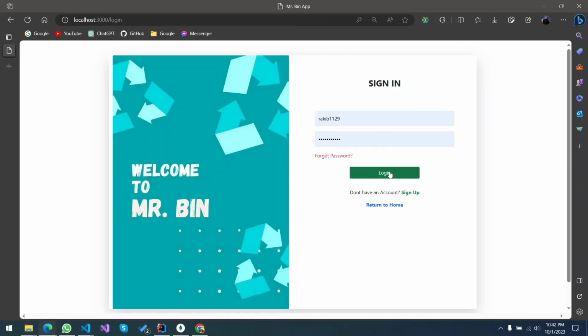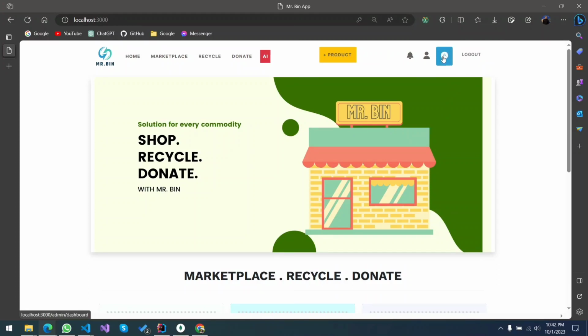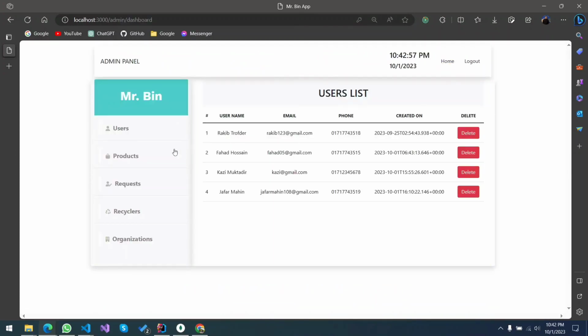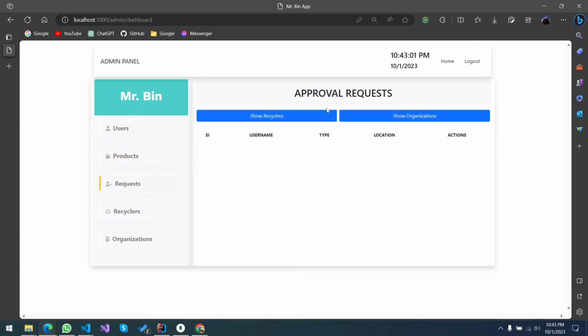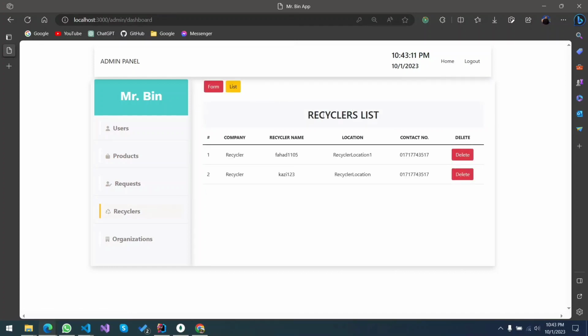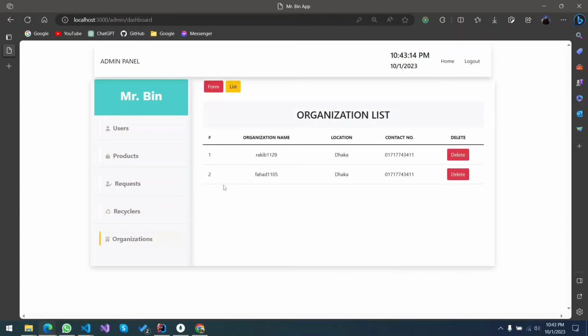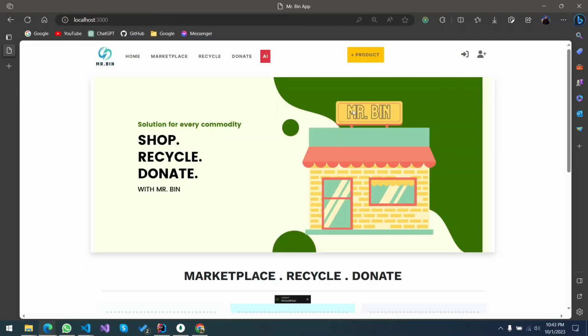Now, if we sign in as our admin, we're going to have a different panel for it, and we'll be able to see all the user requests, products, and requests for recycle or organization, where you can filter through them. But sadly, there are no requests as of now. You can see the list of recyclers. You can see the list of organizations and everything.